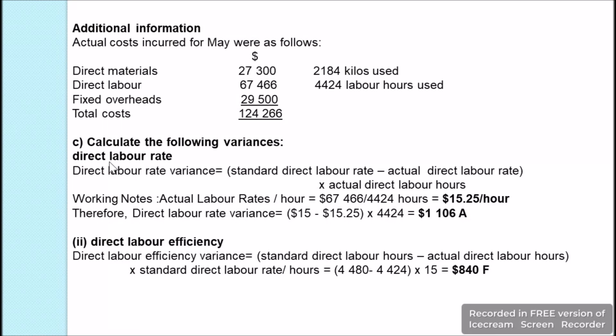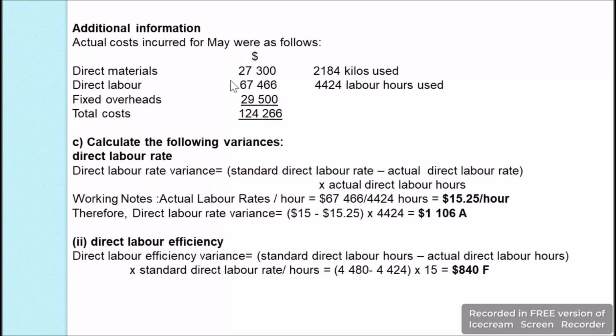Here we are asked to find the direct labor rate variance. So for labor rate variance, we are going to take the different labor rates which are given. That is, we have the standard direct labor rate, and from here we will subtract the actual direct labor rate, and then we multiply this with the actual direct labor hours, because these are the hours for which we pay this labor rate. So here we don't have the actual direct labor rate given in the additional information. For this we will calculate.